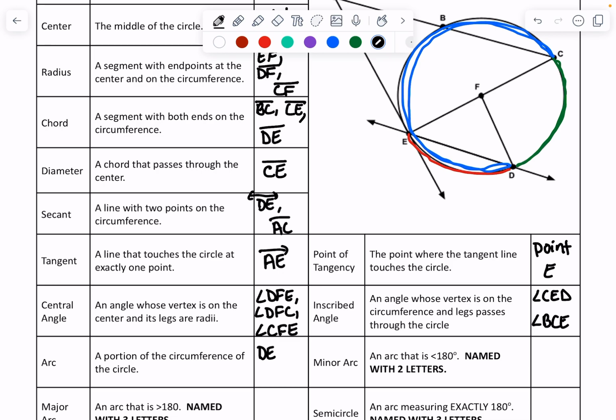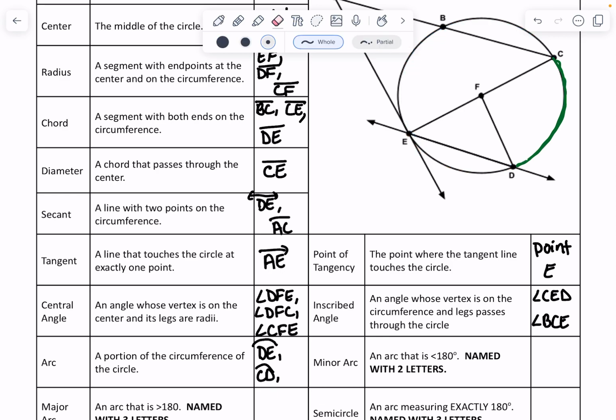But for arcs, this is something you haven't seen before. You put an arc over the top like that. So that's my red arc. My green arc would be CD. And then my blue arc, we're going to show you how to name that one whenever we talk about that big type of arc. So a minor arc is an arc that is less than 180 degrees. It is any arc that's less than 180 degrees.